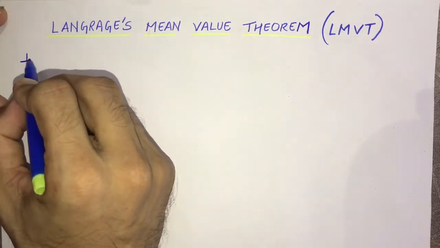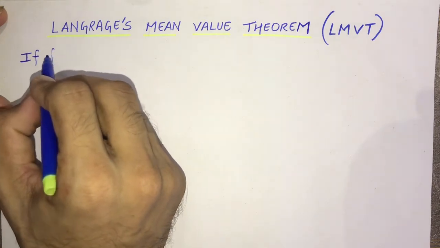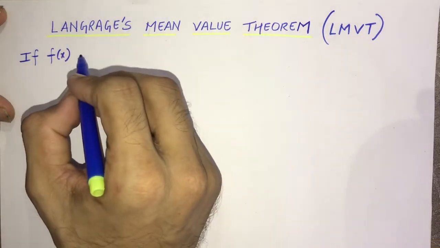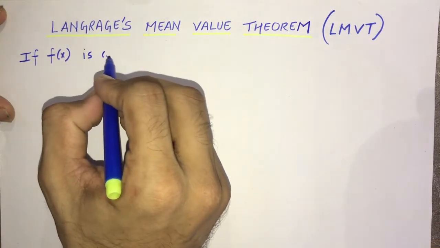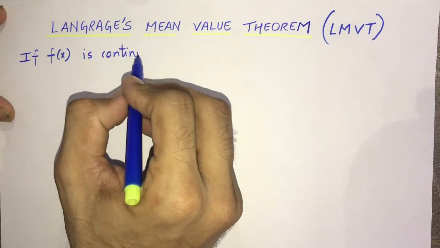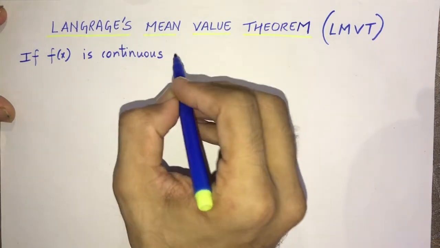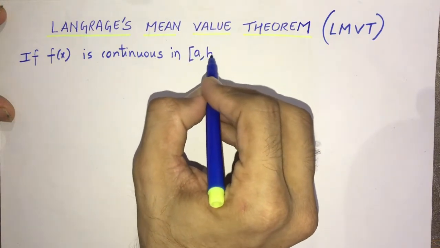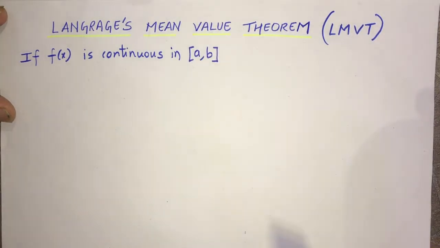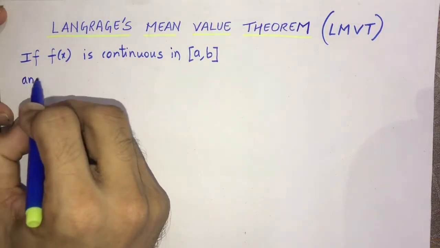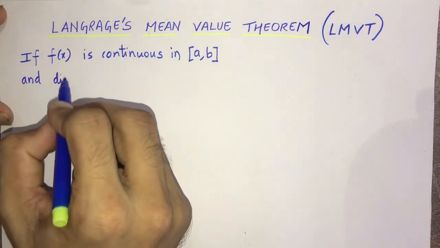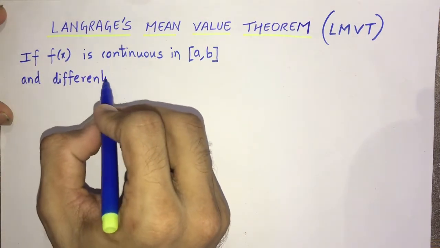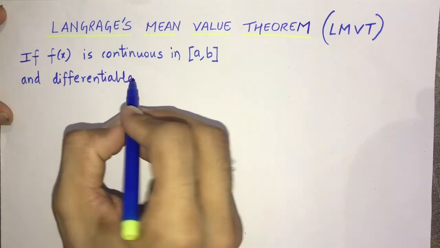So the function in the theorem would be continuous. So if f of x is continuous in closed interval a to b and differentiable, means derivative will exist at each and every point.